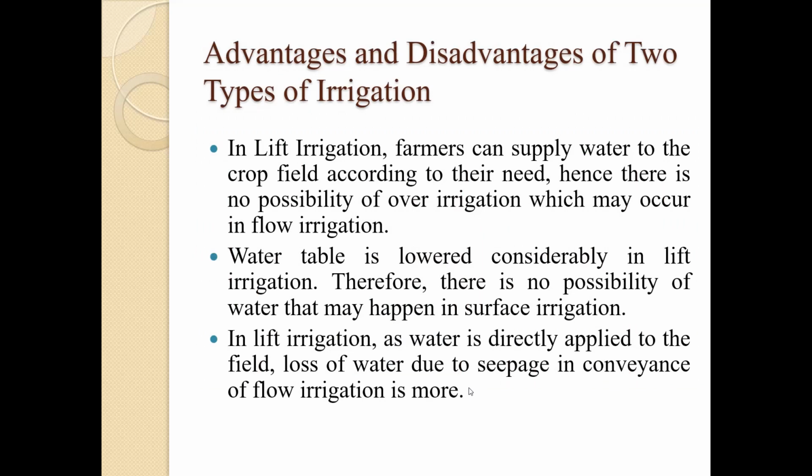So what are the advantages and disadvantages of the two types of irrigation, that is flow irrigation and lift irrigation? In lift irrigation, farmers can supply water to the crop field according to their needs. Hence there is no possibility of over irrigation, which may occur in flow irrigation. Actually, in flow irrigation we have to depend on gravity rather than controlling things. The only control we have is because of the dams or the crests near the canal. So we have more control in lift irrigation.